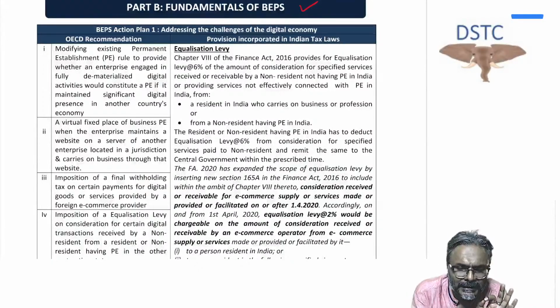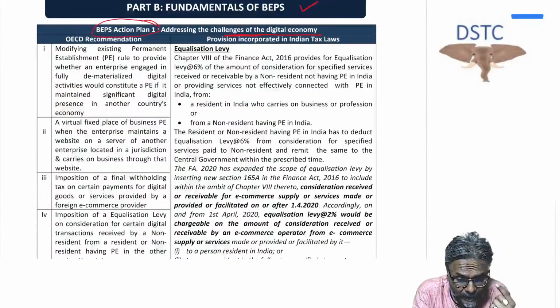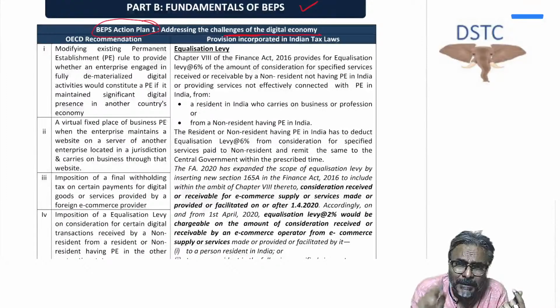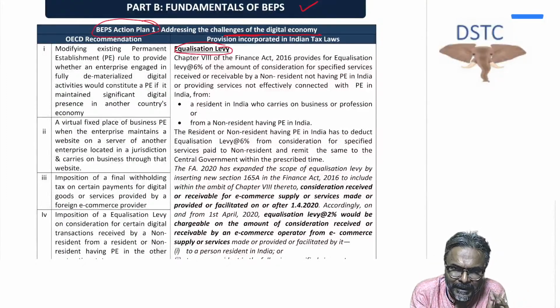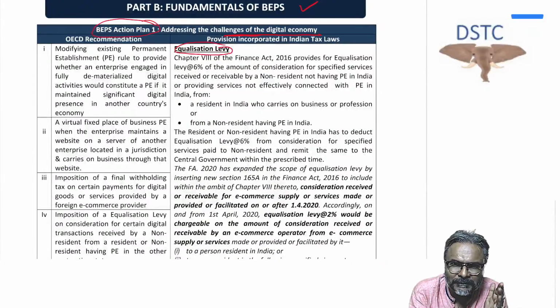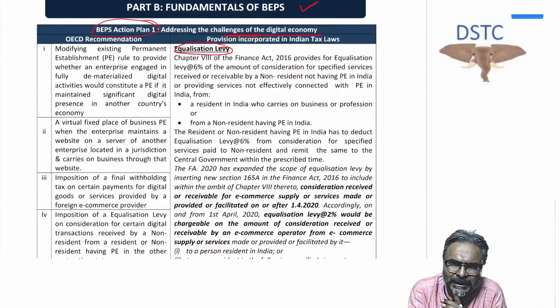Like for example, here in the first BEPS action plan, which is in respect of challenges of the digital economy: how has India addressed the digital economy transactions of sale, purchase, etc.? We have addressed this challenge of the digital economy by introducing the concept of equalization levy. The challenge which has arisen in respect of the digital or virtual economy, wherein there is an absence of physical presence, we have addressed by a series of provisions in the form of equalization levy. So that is what you have to address.